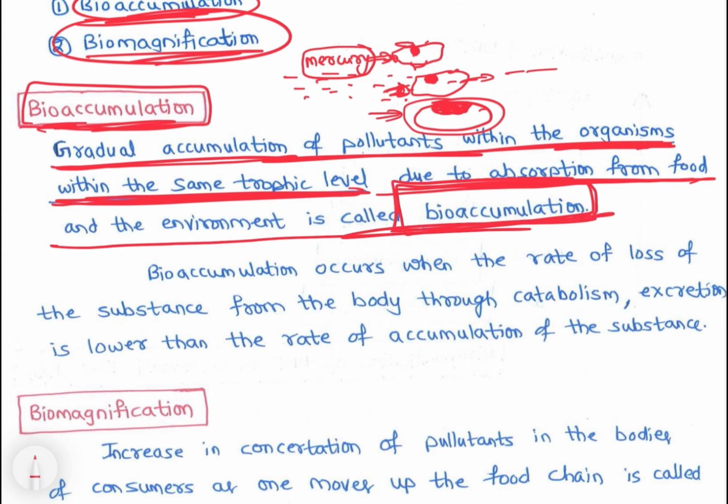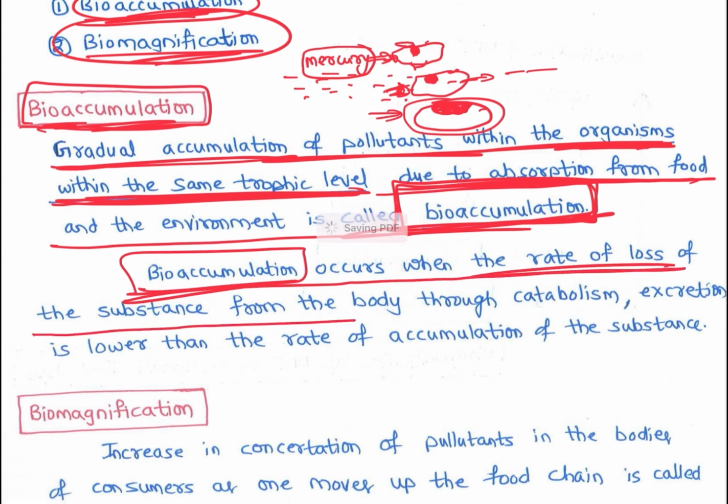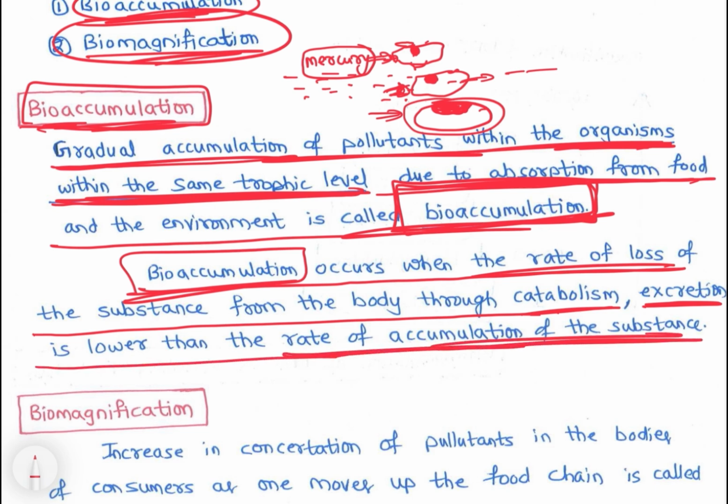Bioaccumulation occurs when the rate of loss of the substance from the body through catabolism and excretion is lower than the rate of accumulation of the substance, right? So mercury जो fish धीरे धीरे कंज्यूम कर रही थी, ठीक है, that is getting accumulated, right? Absorption वो हो ही नहीं रहा है, excretion हो ही नहीं रहा है, right? So that leads to bioaccumulation.